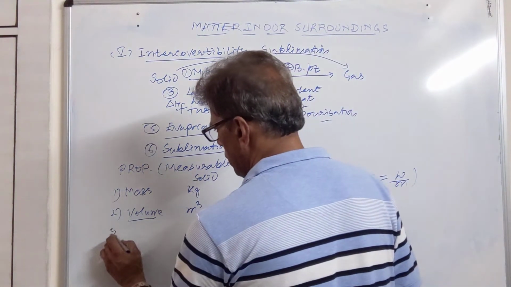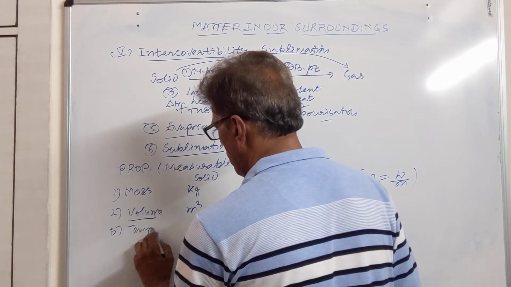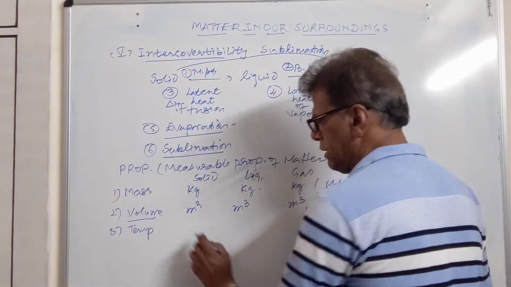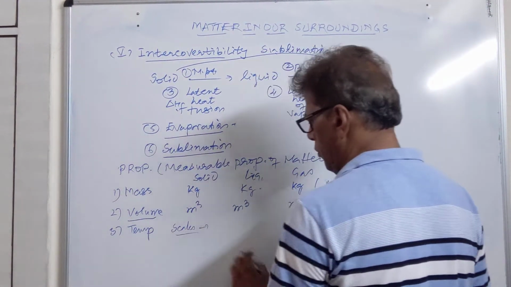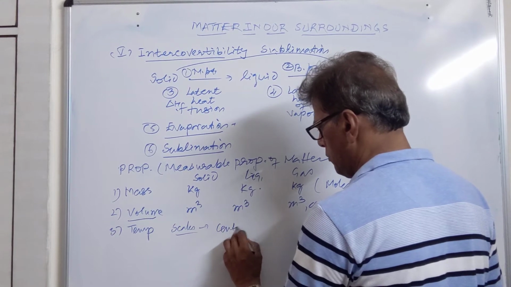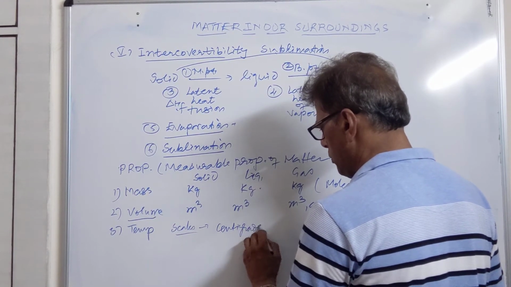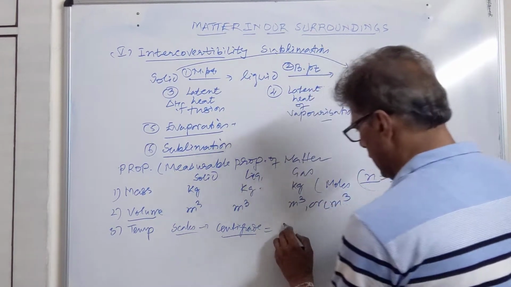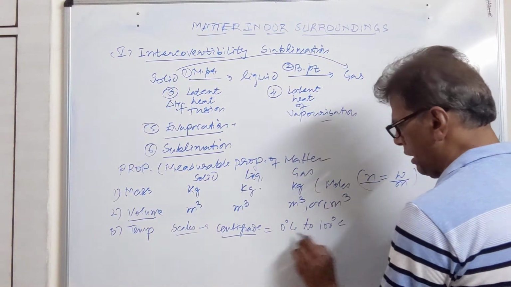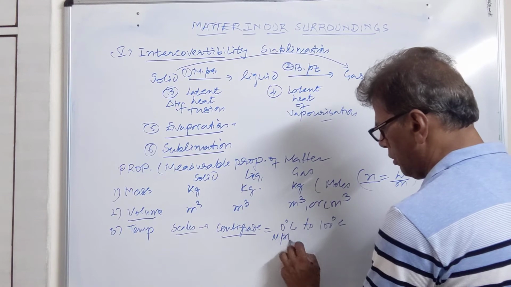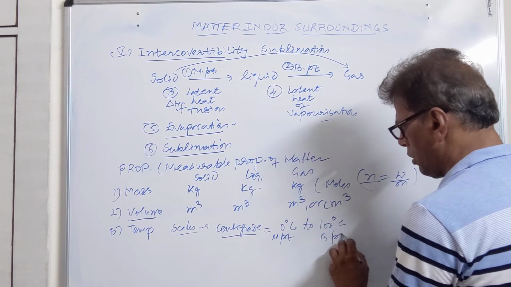Then we have temperature. Temperature is expressed in 3 scales. First scale of temperature is centigrade. It is based upon water. It starts from 0 degree centigrade and ends at 100 degree centigrade. This is melting point of water. This is boiling point of water.